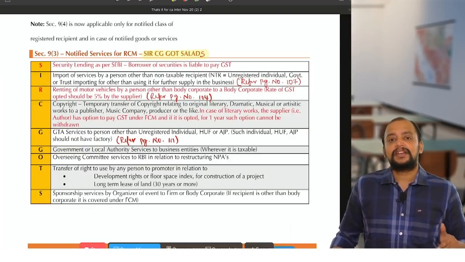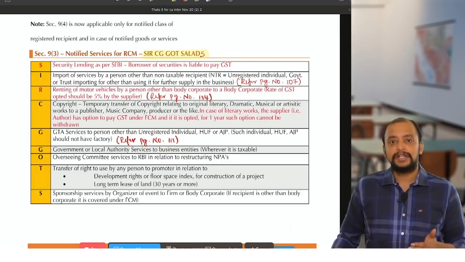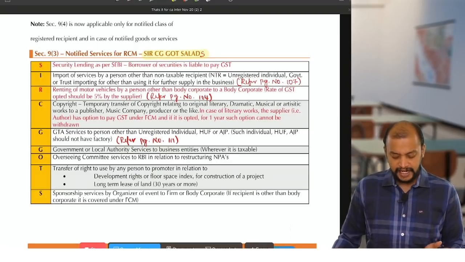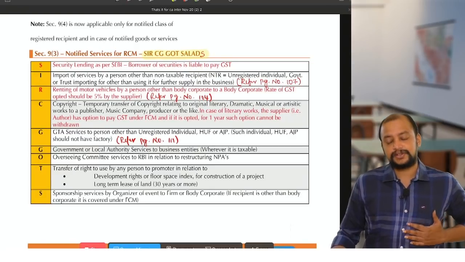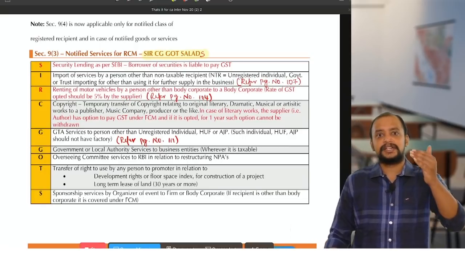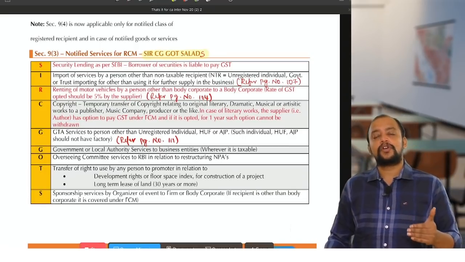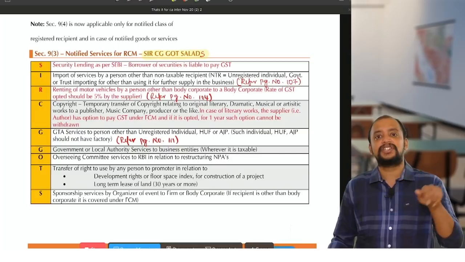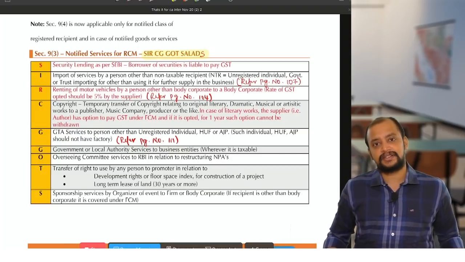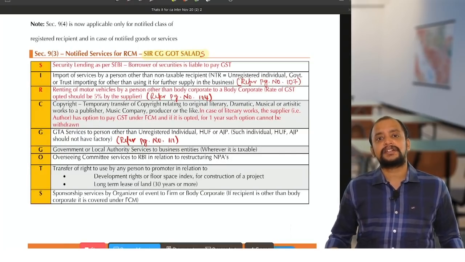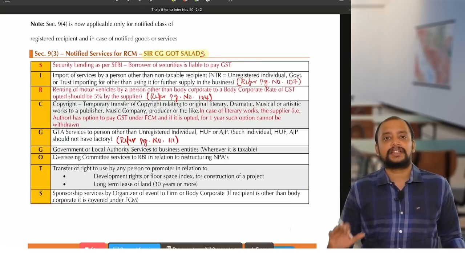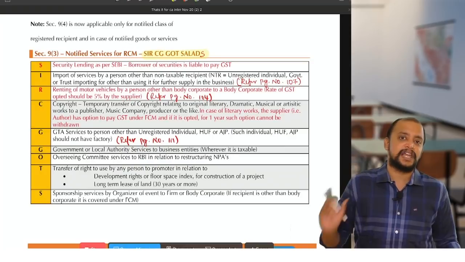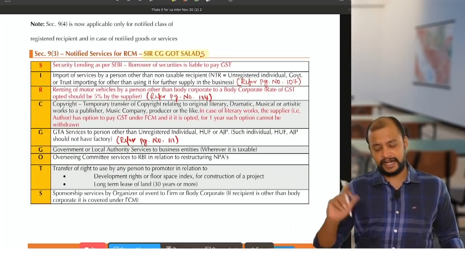Now continue with the discussion further. What do we have? G, another G, government services. So now we need to discuss that. CG we discussed, now the other G we need to discuss. G for government services. See, this government services is a very big one. So we are now discussing government services, which is in the exemption, and how it is connected with RCM.